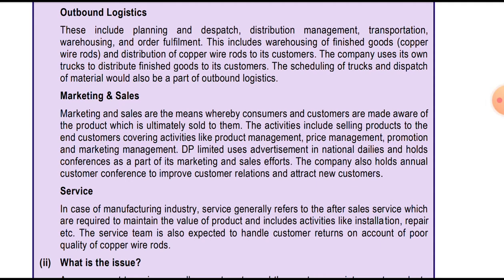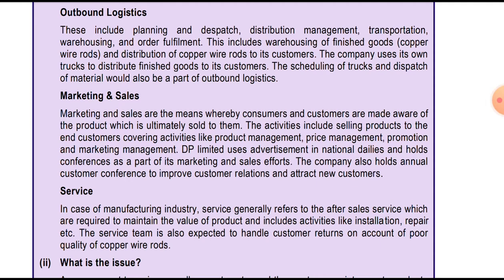The activity includes selling of the product to the end customer, covering activities like product management, pricing policy, pricing management, promotion, advertisement. DP Limited uses advertisements in national dailies and holds conferences as part of its marketing and sales effort. The company also holds an annual customer conference to improve customer relationships and attract new customers.